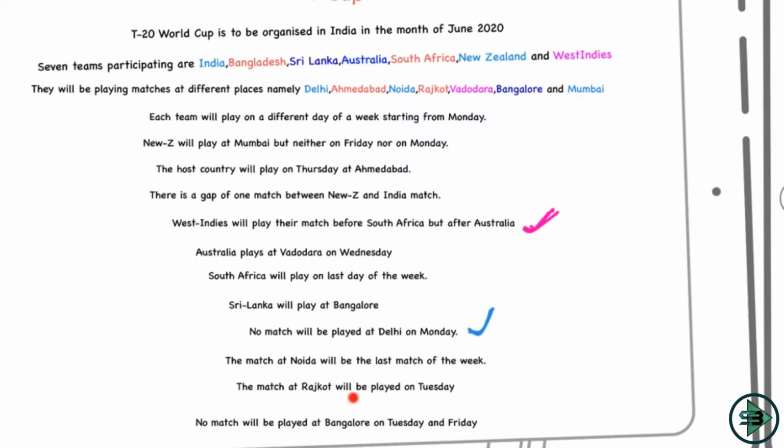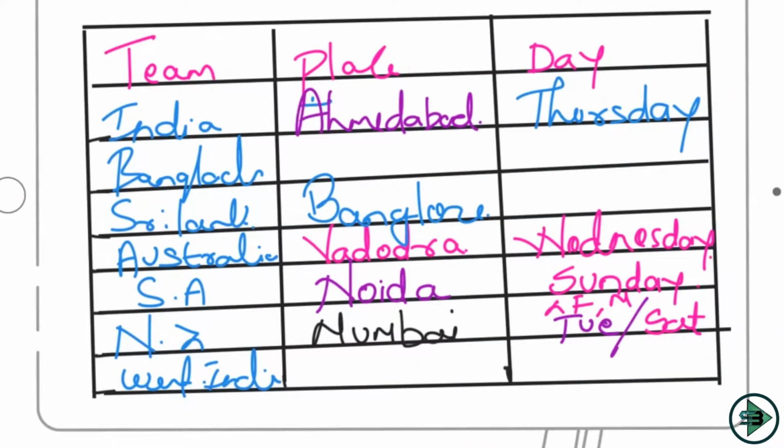Now let's move on to the next. The match at Rajkot will be played on Tuesday. Okay, so where can I have Rajkot and Tuesday as a combination? There are two possibilities that I can put them into, because there are only two places left here. So Rajkot and Tuesday could come here with Bangladesh, or they could come here. But let's read one more sentence which we have left.